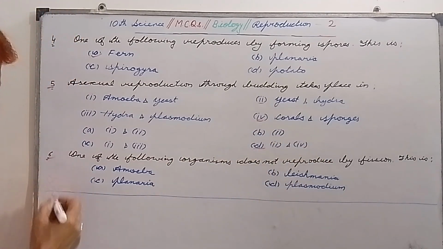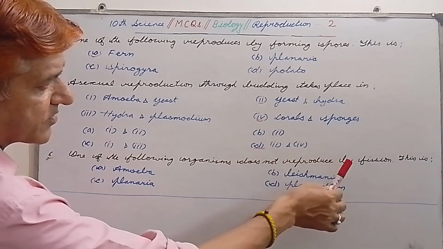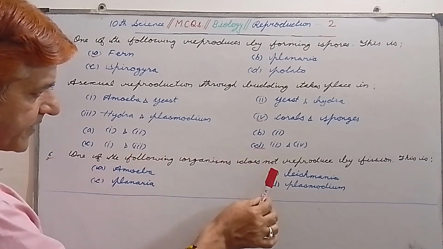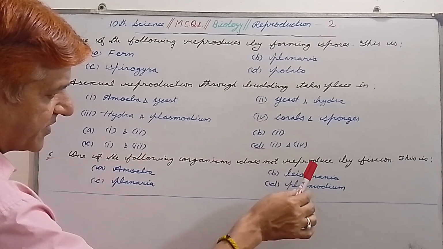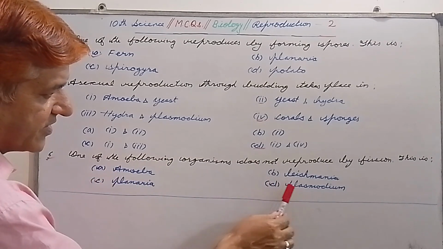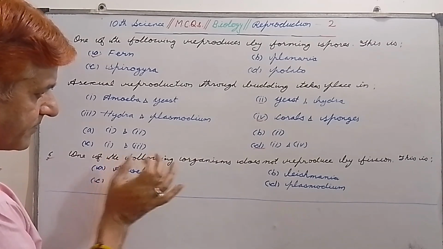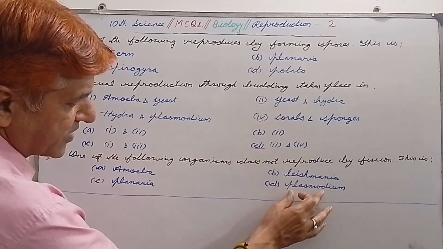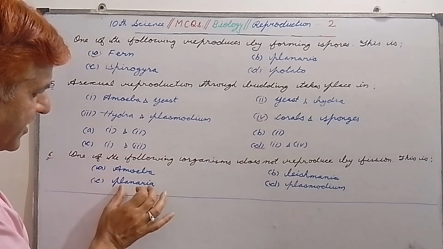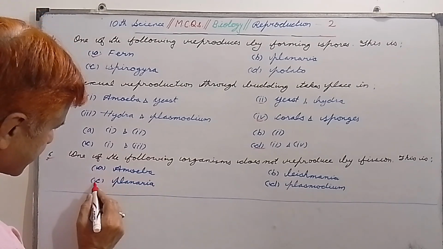Question number 6. One of the following organisms doesn't reproduce by fission. First option is amoeba, B is Leishmania, C is planaria, and D is Plasmodium. So my dear students, always remember that amoeba, Leishmania and Plasmodium reproduce by fission, and planaria doesn't reproduce by fission. So C is the correct option.